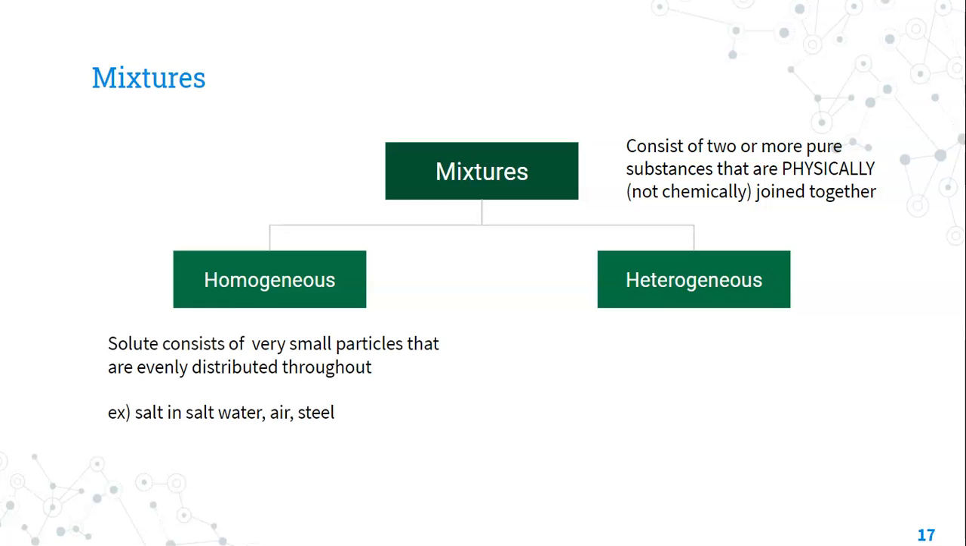In a homogeneous mixture, the solute that's dissolved consists of really, really small particles that are evenly distributed out. So one example would be salt water, right? If I were to make some salt water for some reason and drink it, the first sip of salt water would have the same amount of salt as the last sip of salt water, okay? Air is a homogeneous mixture.